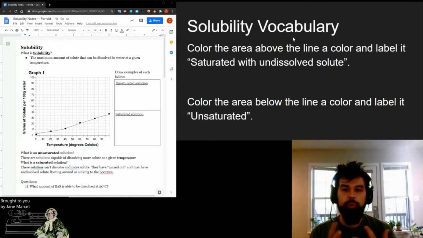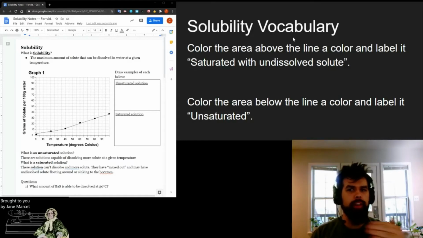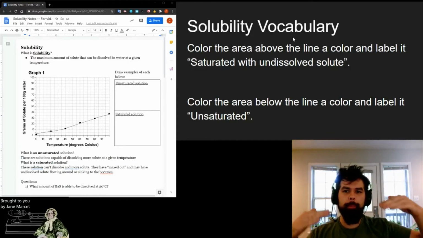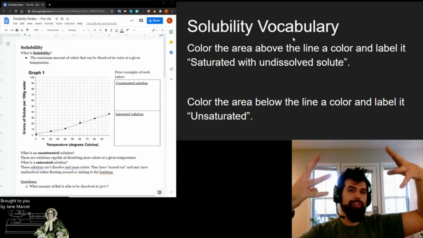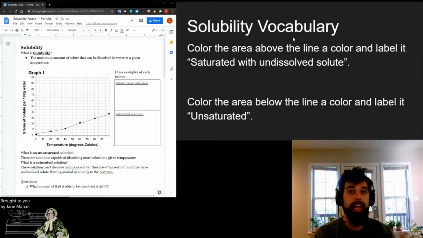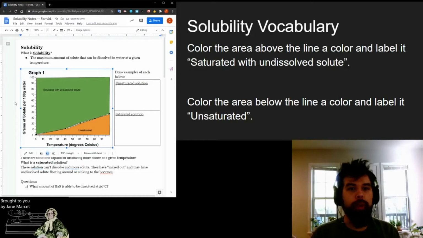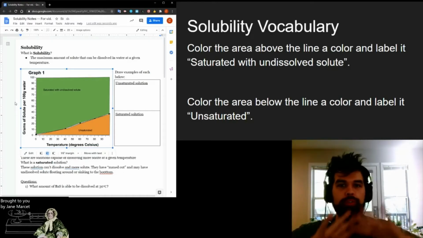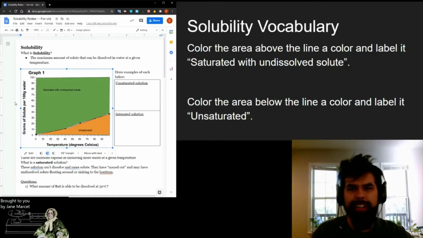Okay, so on our graph, to help us understand where those different types of solutions lie, let's go ahead and color our graph. We can color the area above the line and label it saturated with undissolved solute, and the area below it we'll label unsaturated. I just used the polyline tool to make a shape that I could put over my graph in order to color it, and then I labeled them.